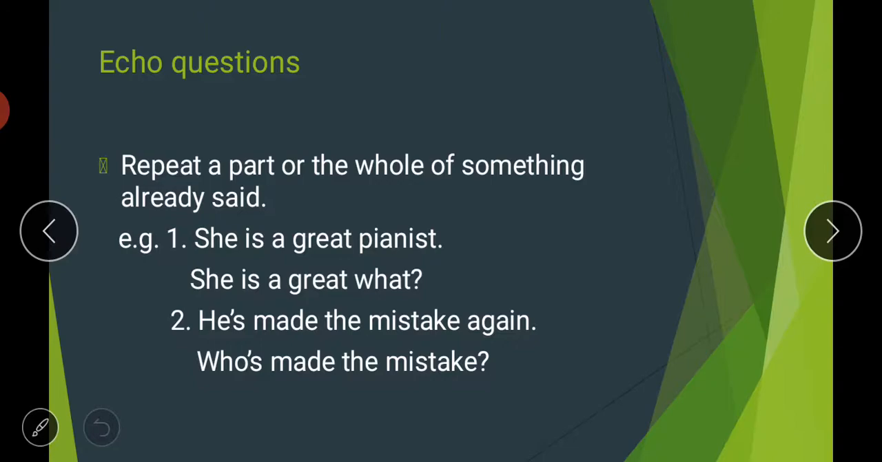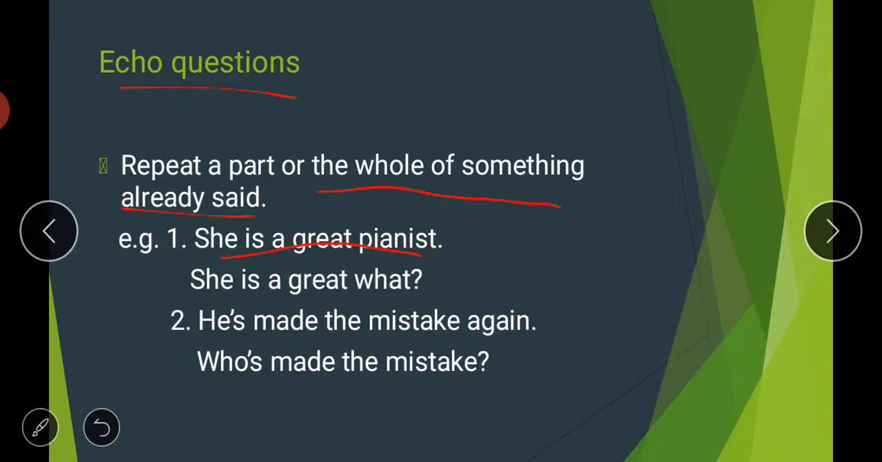Then come your echo questions. So what are echo questions? They repeat a part or the whole of something already said. Echo questions means we are repeating the same thing in the question that is already said. Like, she is a great pianist. Pianist means the person who can play the piano. Piano is a musical instrument.